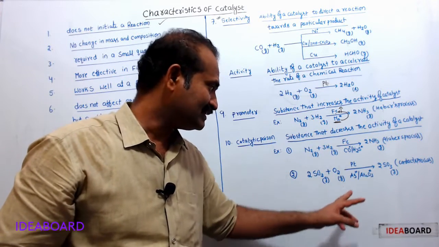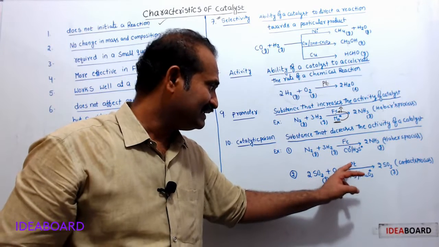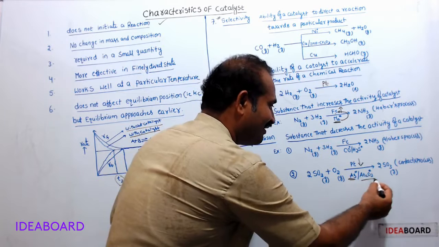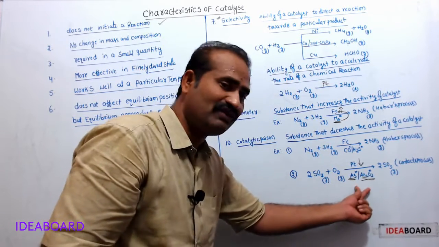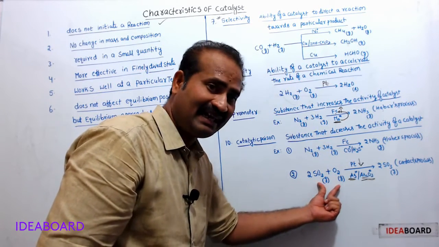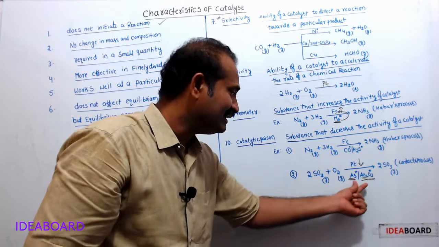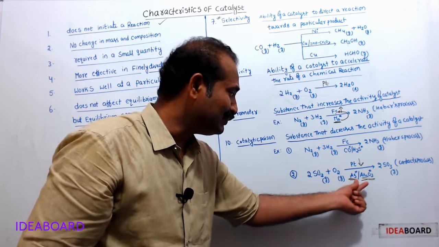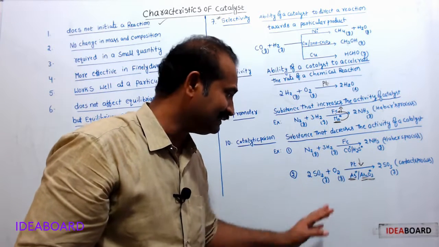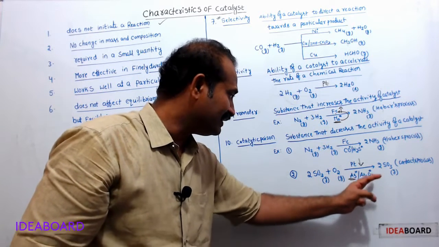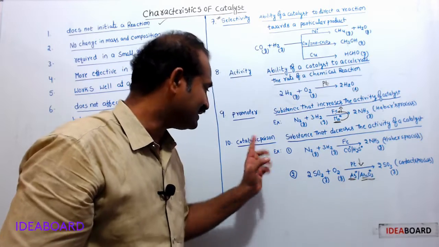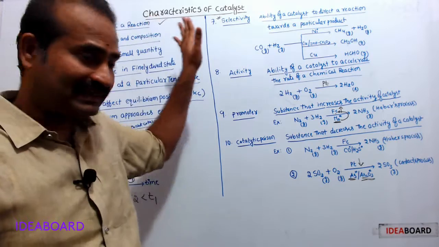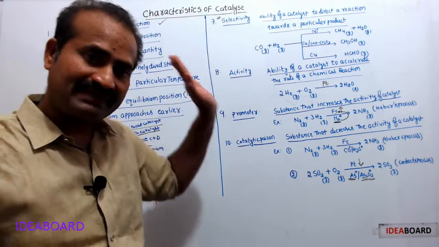This is the contact process. Here the catalyst is platinum. Its activity is decreased by arsenic or arsenic oxide. These impurities are usually present along with these reacting gases. When they are present, these impurities decrease the activity of platinum. Such substances are known as catalytic poisons. These are the important characteristic properties of a catalyst.